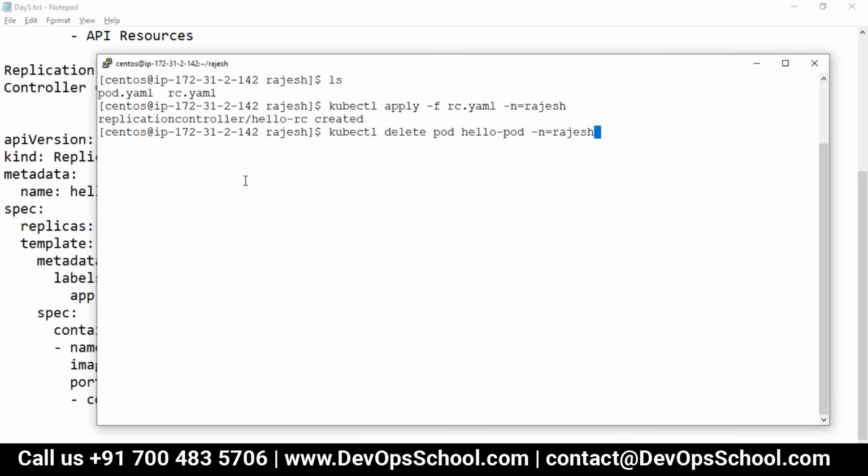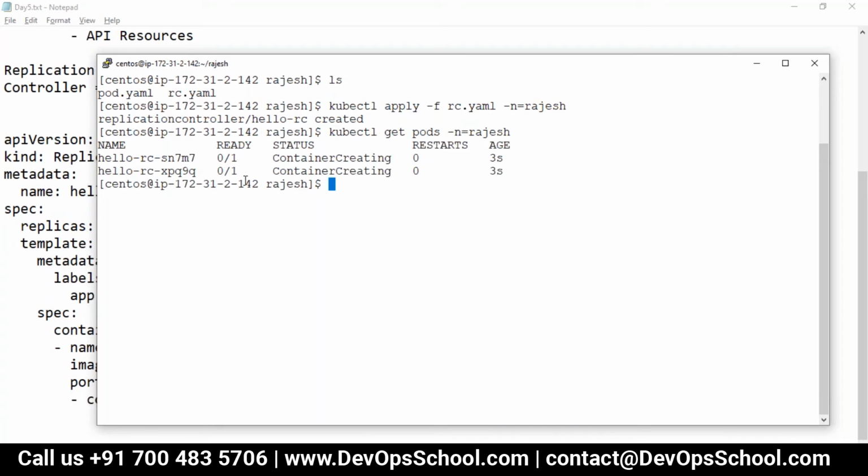And now here you see you got the two containers created. Whenever two containers are created, they add some random number just to make the container name unique and avoid duplication, because you know that the same name is not allowed in the same namespace, right?